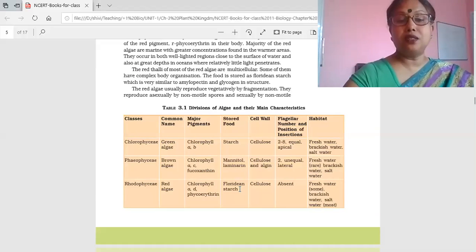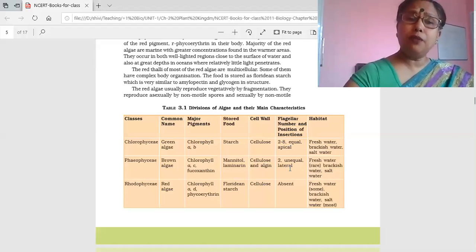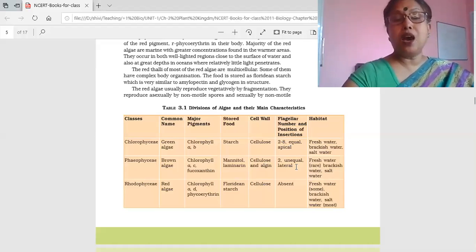Here it is floridean starch. The cell wall contains cellulose here; here it is cellulose and algin; and here it is cellulose and pectin. Flagella here, if present, are 2 to 8, but 100% will be equal and apical. Here the flagella will be 2 only and always unequal and on the lateral side.